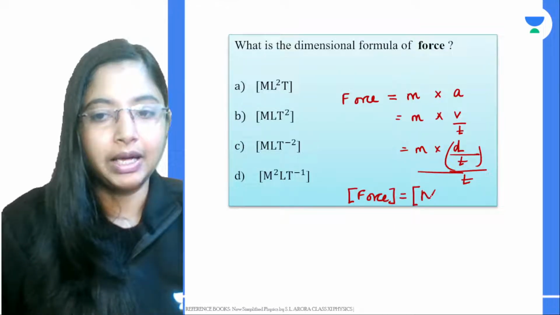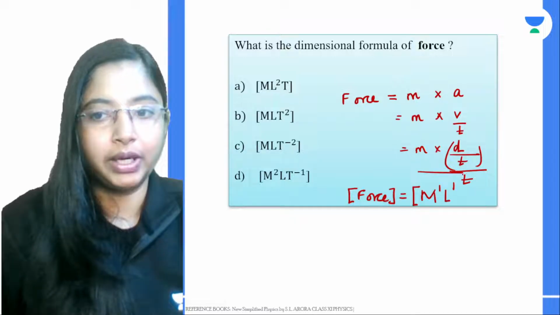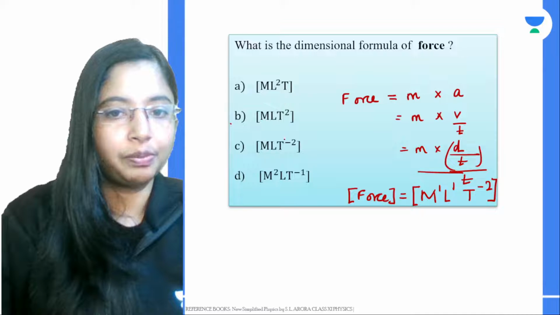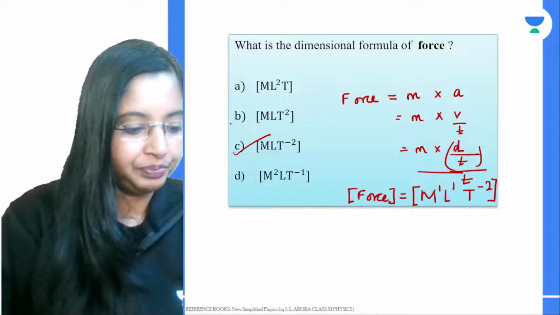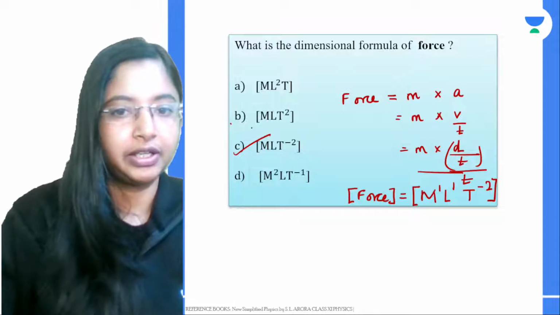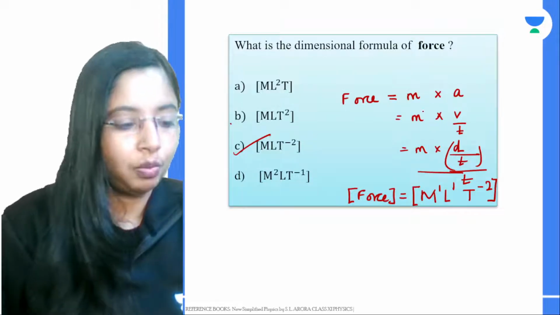It has mass to the power 1, and distance to the power 1. T goes to the bottom, so this becomes t to the power -2. So here m to the power 1, l to the power 1, t to the power -2, right? That is option C, which is actually correct. So this becomes your dimensional formula of force.